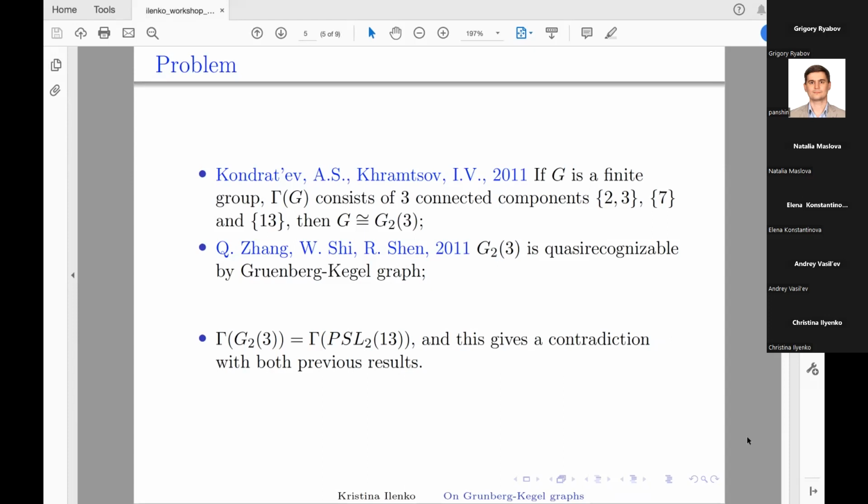In particular, they showed that if G is a finite group whose Gruenberg-Kegel graph consists of 3 connected components, namely the first component is a clique between 2 and 3, the second component is a vertex 7, and the third component is a vertex 13, then G is isomorphic to G23.